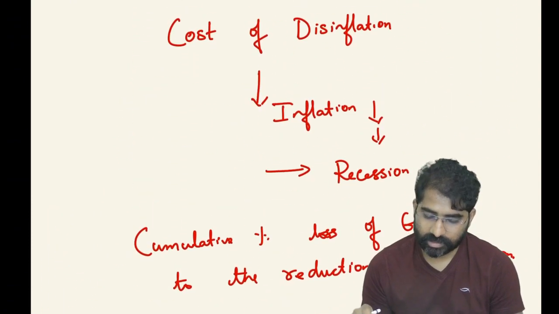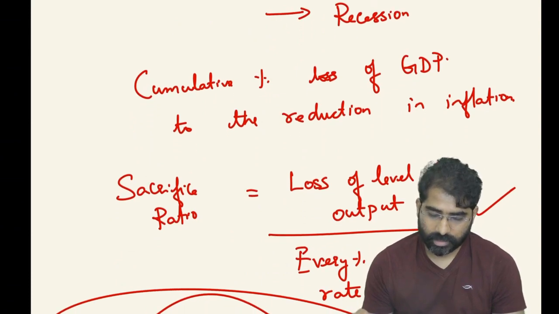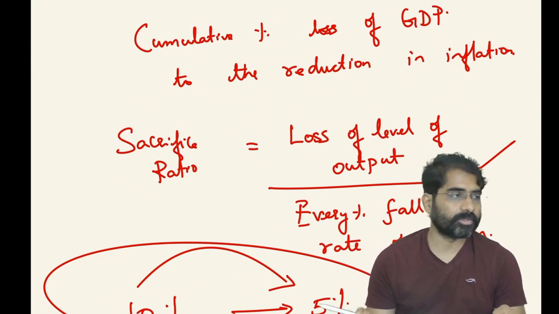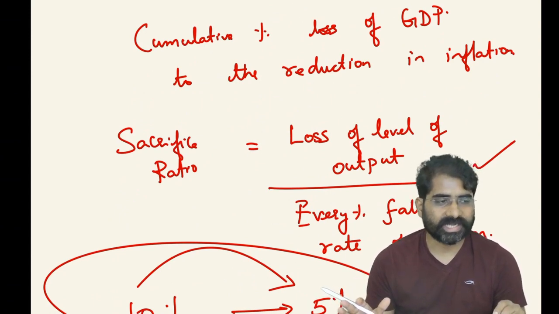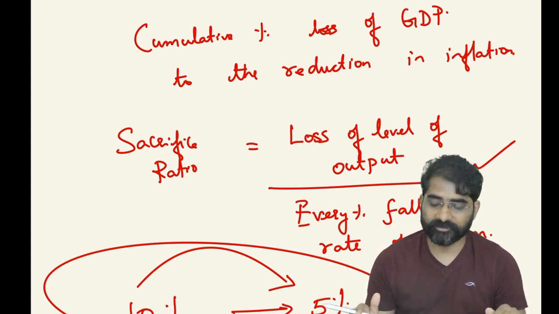Now there is a concept called the sacrifice ratio. It's not there in your regular books. So what is the sacrifice ratio? On the slide you can see I've written something. It is the cumulative percentage loss of GDP relative to the reduction in inflation.